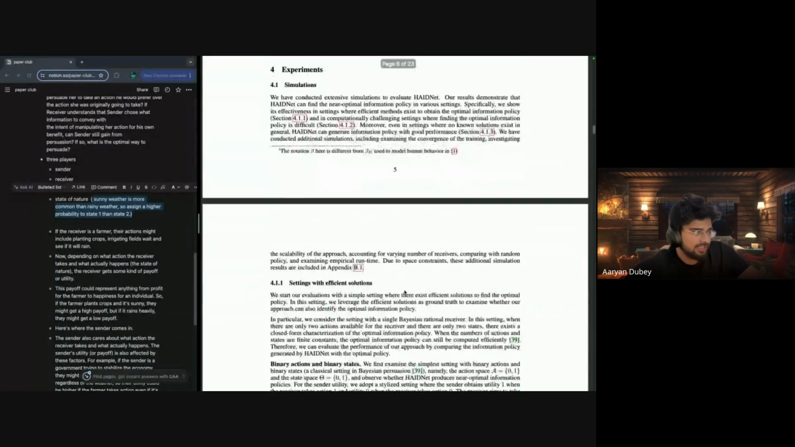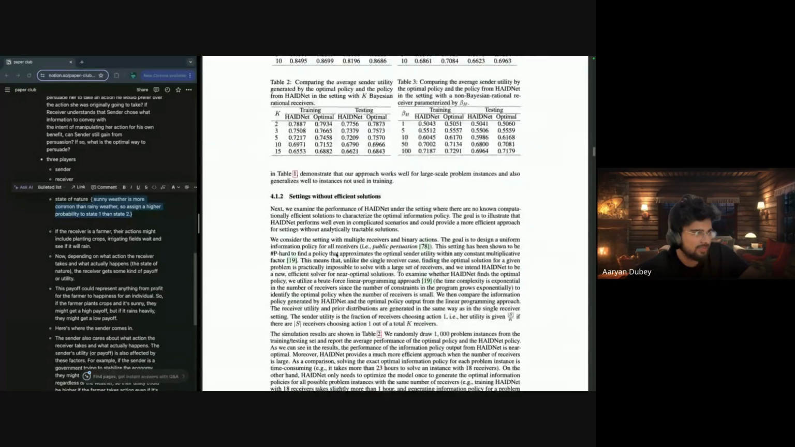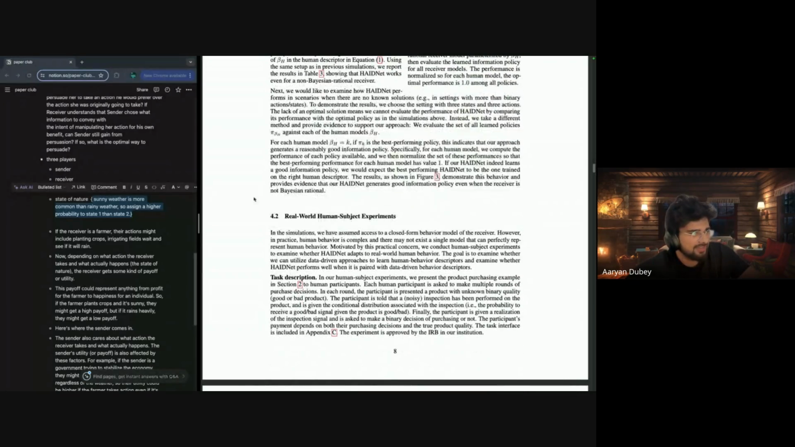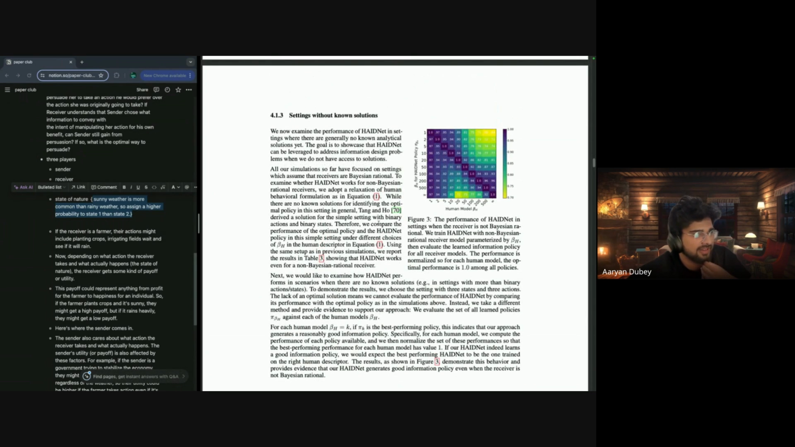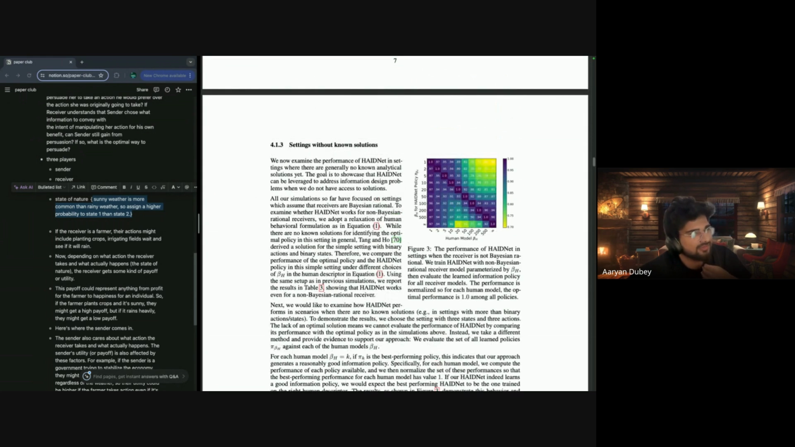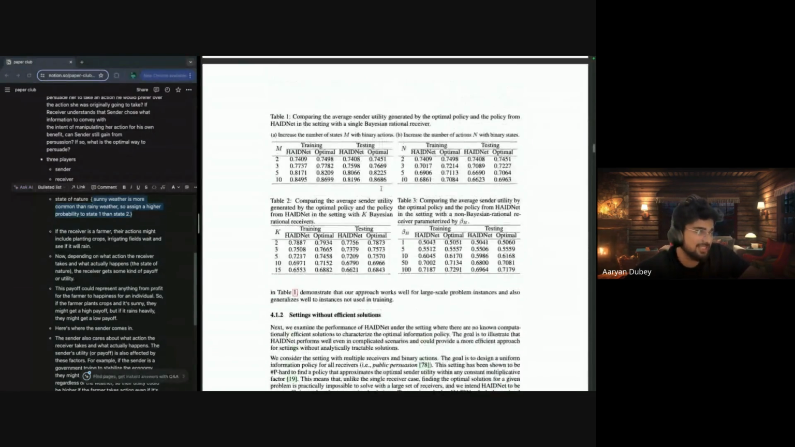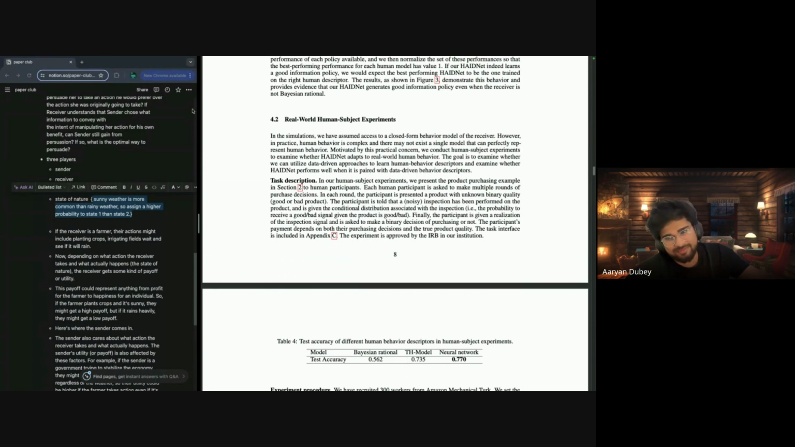So after that comes the simulation, right? I'm going to skip these things. I'll just come back to the setting with efficient solutions and the setting with known solutions. Generally simple. I'll come back to the real-world human subject experiment, I think that's the most interesting experiment right now. If you want to deep dive, it explains how the algorithm performs if the solution is not known. And yes, spoiler alert, their algorithm is good in these cases. So I'm going to skip it here and go into the human descriptor analysis.